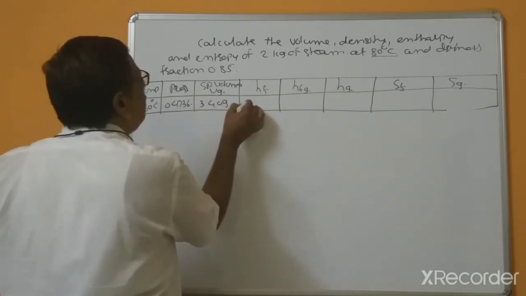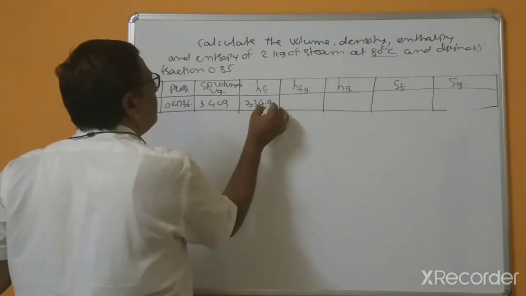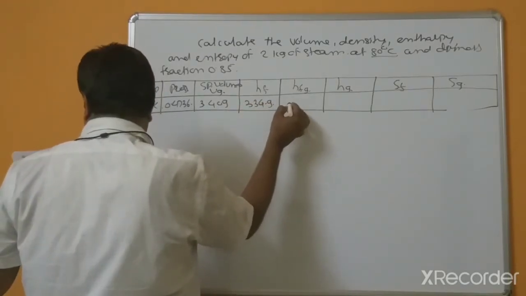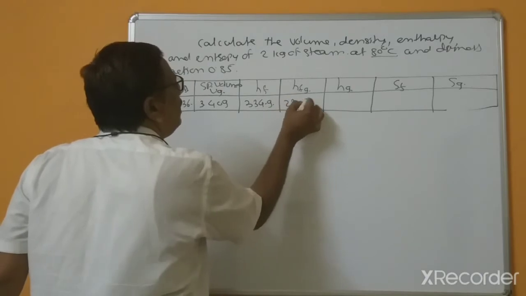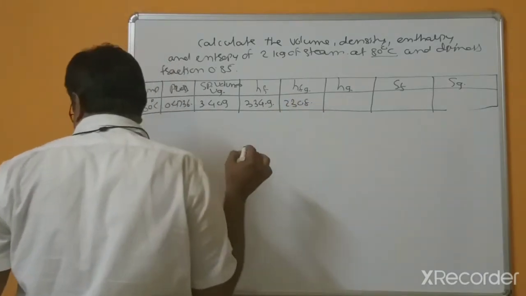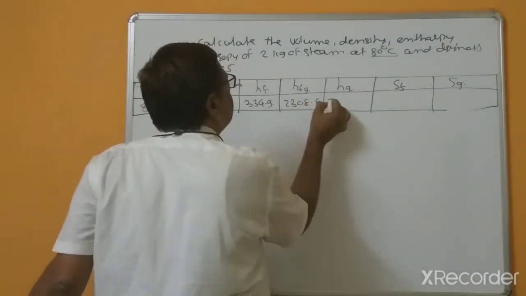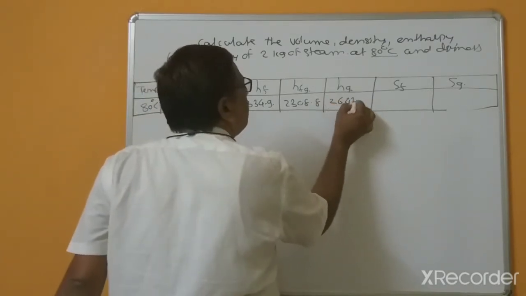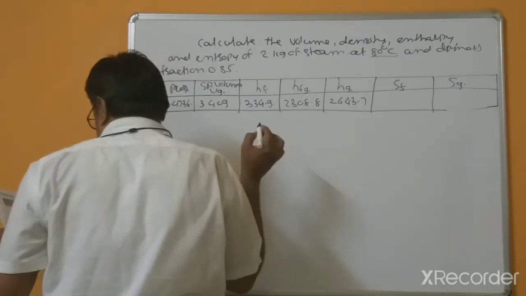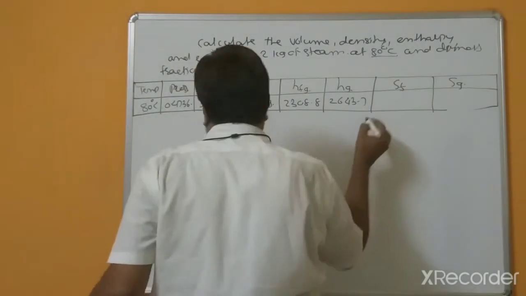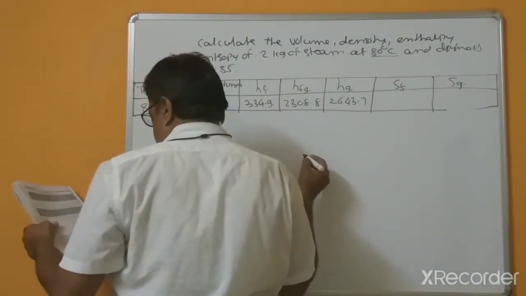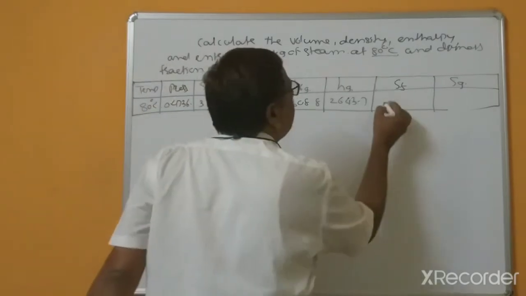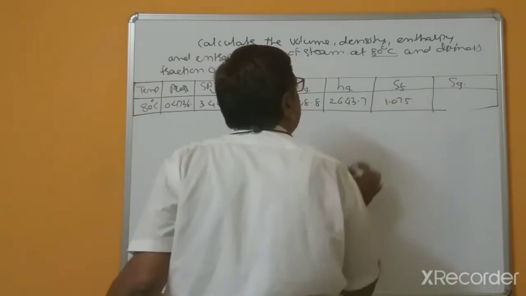Hf is 334.9, Hfg 2308.8, Hg 2643.7, Sf 1.075.